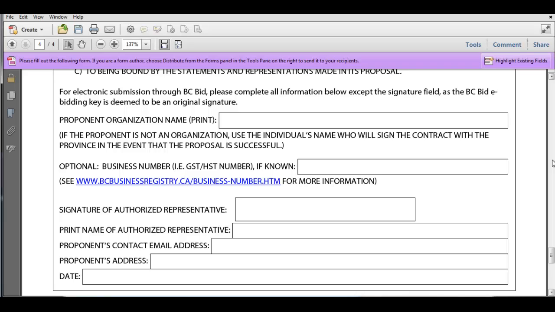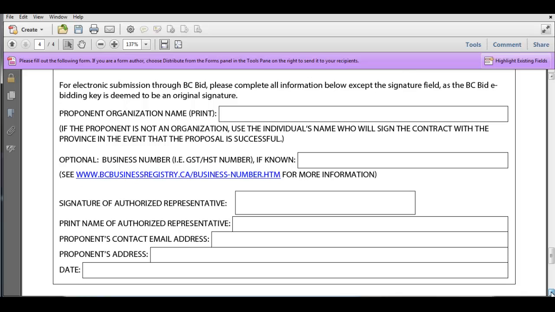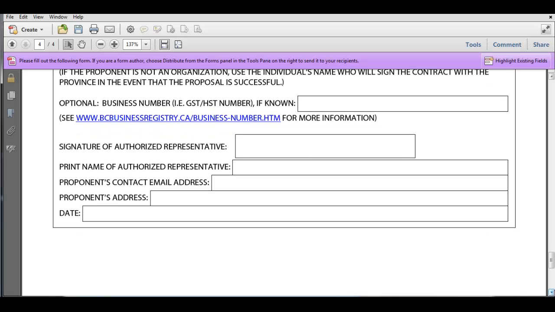Okay. Now, if you have a business number, put it in the next box. If you leave this box blank, that's okay. It doesn't have to be filled out, but if you have a business number, it certainly helps us if you could just print it in this box. If you're not sure what the business number means, there's a link to the website that can provide you more information on what that is. Then you've got the box for your signature. Again, if you're doing this in hard copy, you want to make sure this is signed. If you're doing it through e-bidding, you don't need to worry about this box because your e-bidding key takes care of it. We then want you to print the name of whoever it is that signed this particular SRFP proposal.